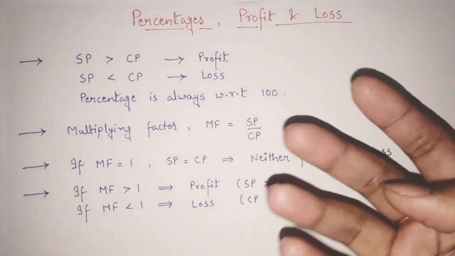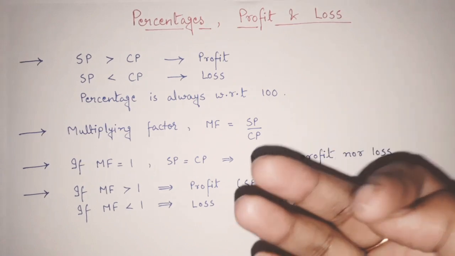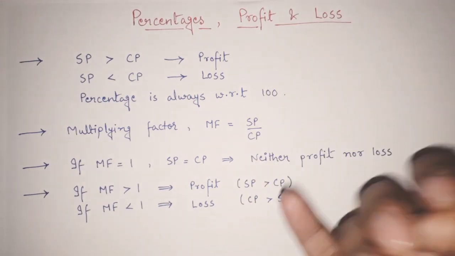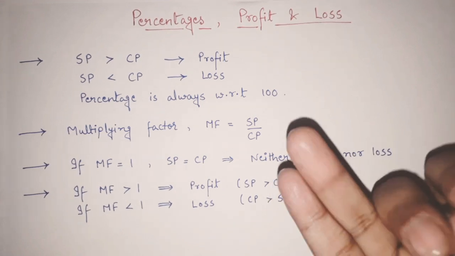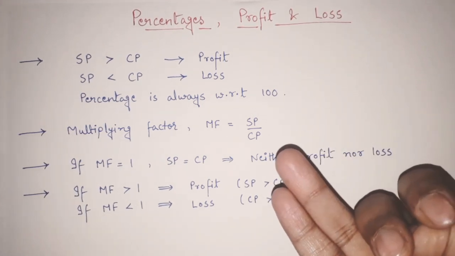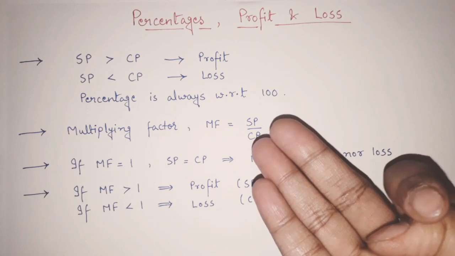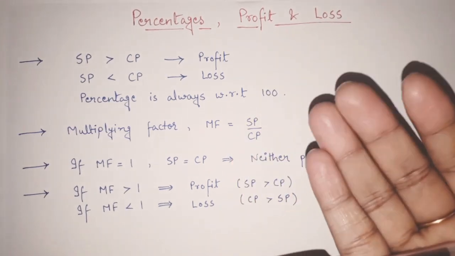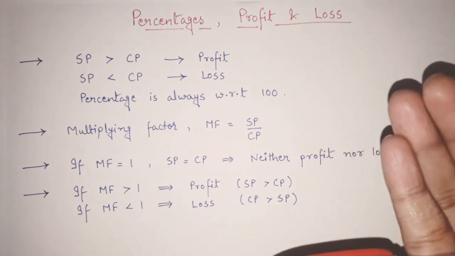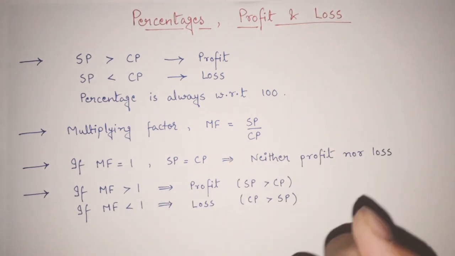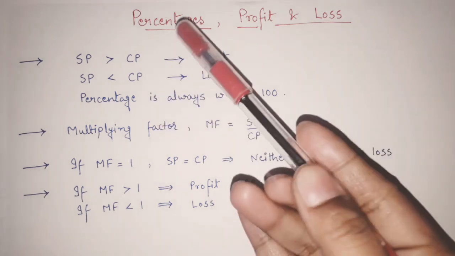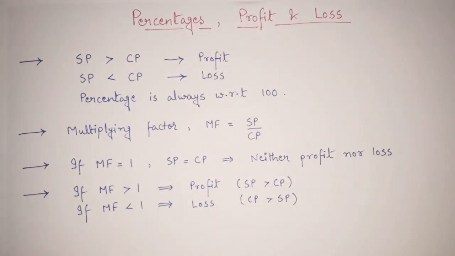Many of you must be following regularly. You should know that we have already completed 4 different sessions of aptitude on 4 topics. We have completed time and work, then number system, then permutation and combination, then probability. These 4 important topics of aptitude we have completed in detail. Now this is our 5th topic of aptitude, that is percentages, profit and loss.